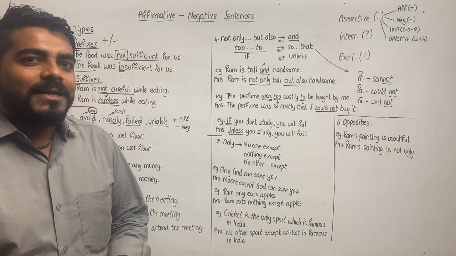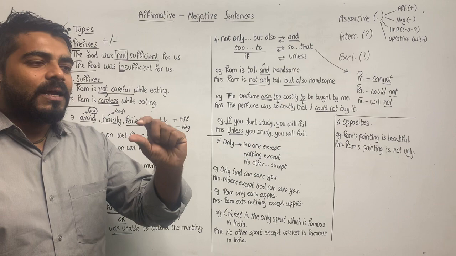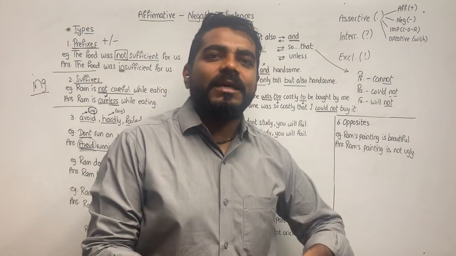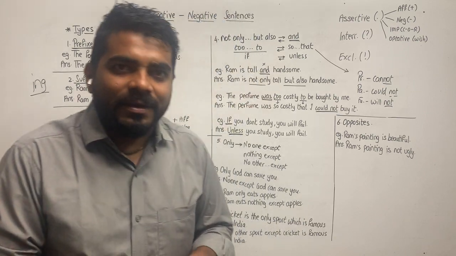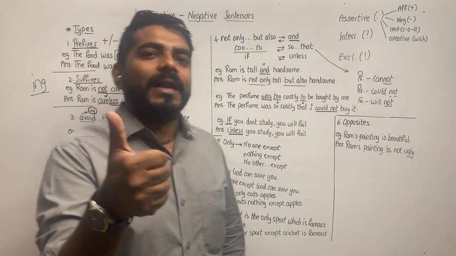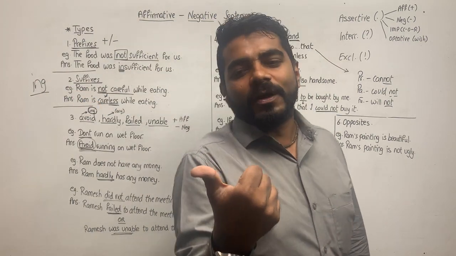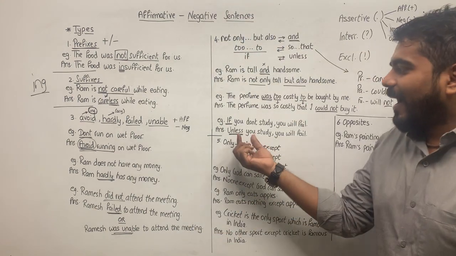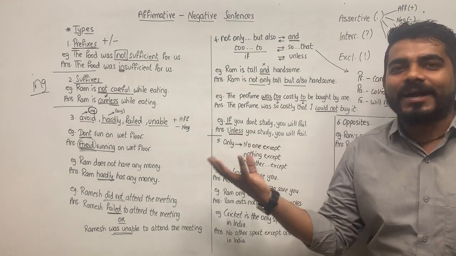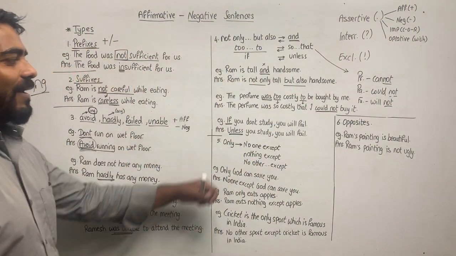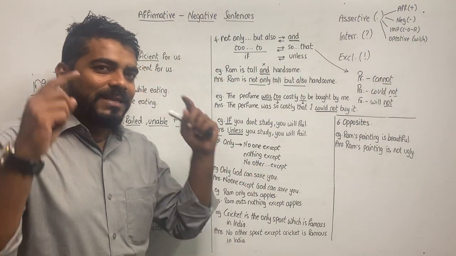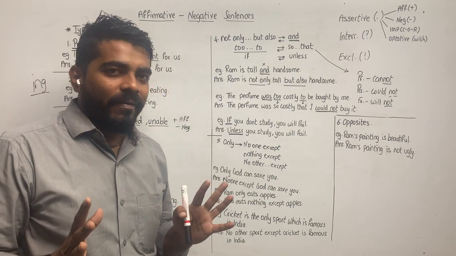Unless does not have an exact translation in any of the local languages that we speak. There is no word for unless in Hindi. There is no word for unless in Gujarati, Marathi, no. Unless is a different kind of word which does not have the exact translation. Okay? Because it does not have an exact translation, it does not fit in your brains properly.